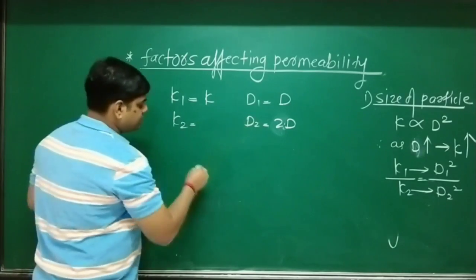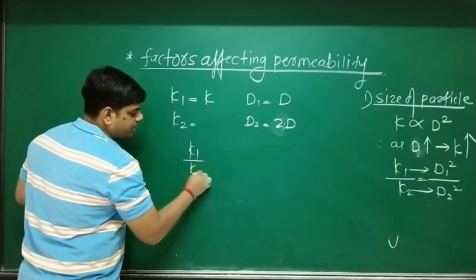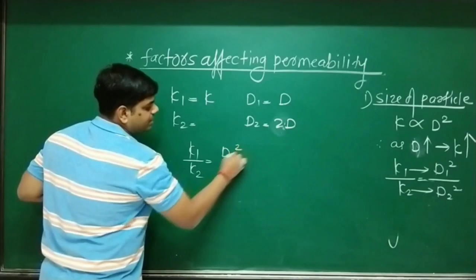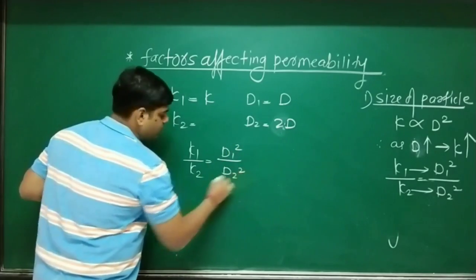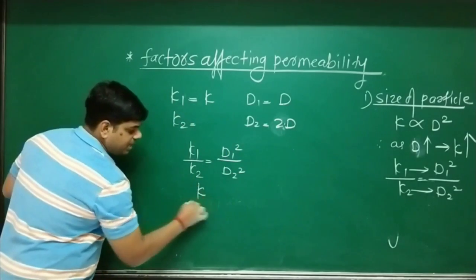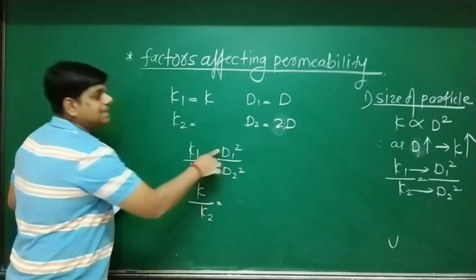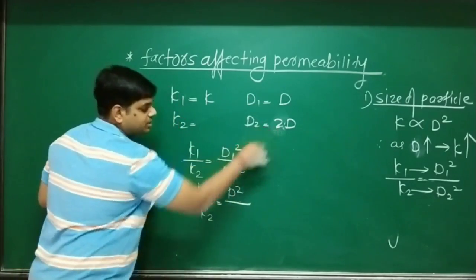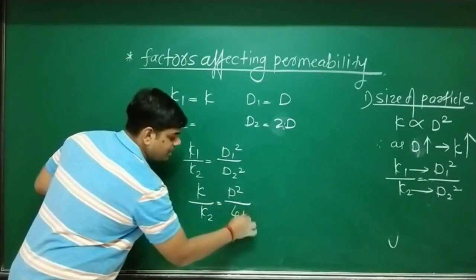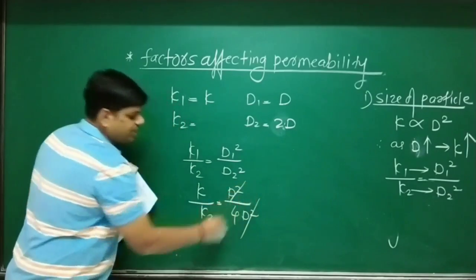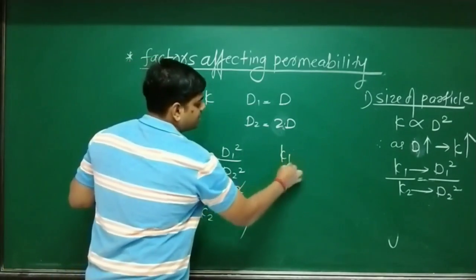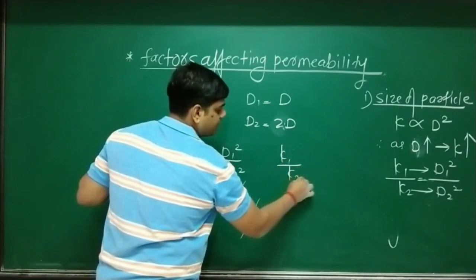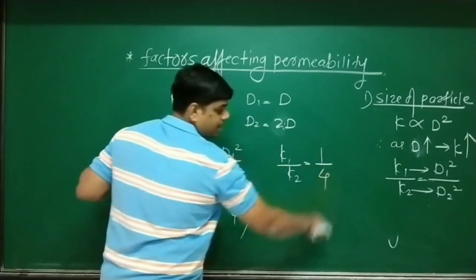So we use this relationship, K1 upon K2 equals D1 square upon D2 square. So K1 becomes K, K2 as it is. D1 square means D square, divided by D2 square, which means 2D square, that is 4D square. D square gets cancelled. So what remains? K upon K2 equals 1 by 4.